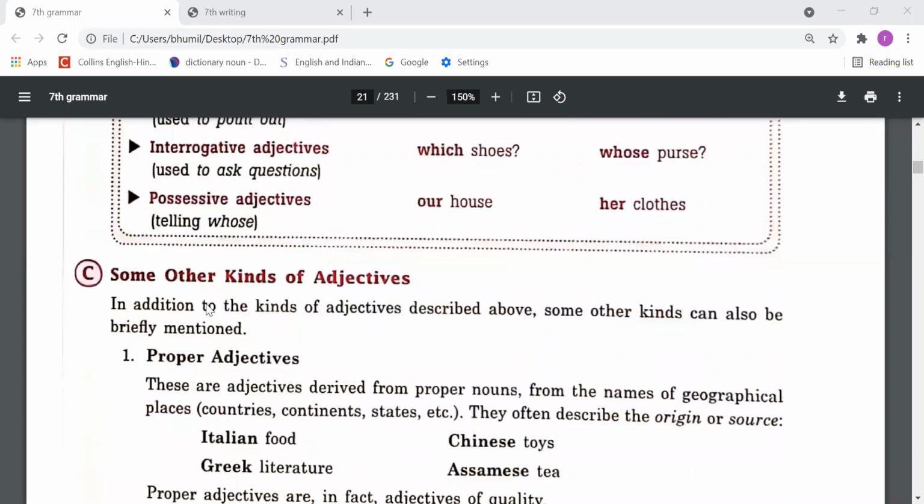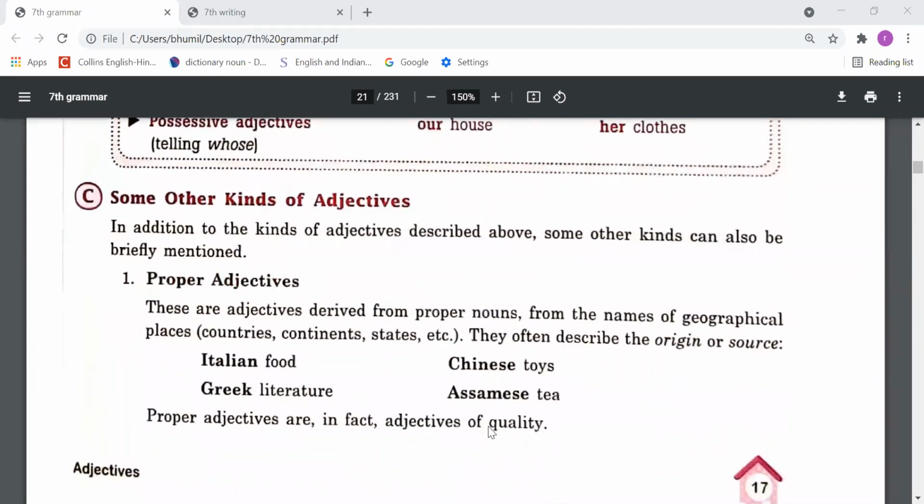Some other kinds of adjectives. In addition to the kinds of adjectives described above, some other kinds can also be briefly mentioned. So we can't say that only six types of adjectives are there. Some more types are there. Next is proper adjectives. These are adjectives derived from proper nouns, from the names of geographical places like countries, continents, states, etc. They often describe the origin or source. So dear friends, the next type of adjectives we have to understand is proper adjectives.